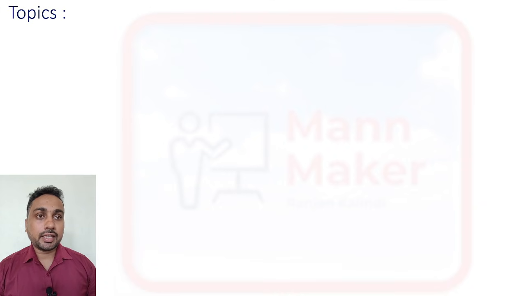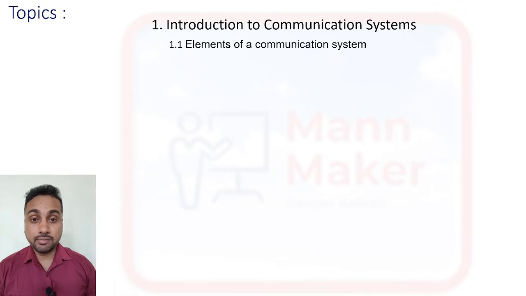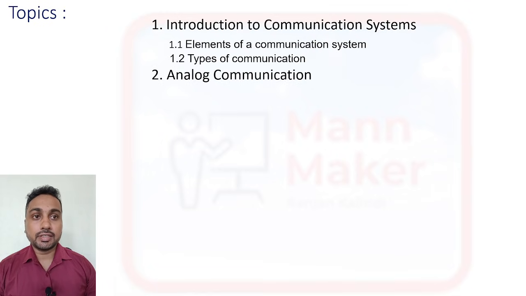So today, as I told, first we are going to see our syllabus. First we are going to cover the introduction of communication system. After that, we'll see what elements are there in a communication system. Then types of communication. Then we will jump to our types, we have two types, analog and digital. So in analog, we are going to see modulation and modulation techniques.